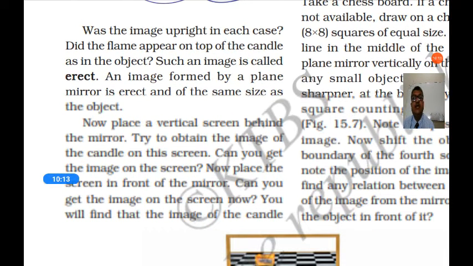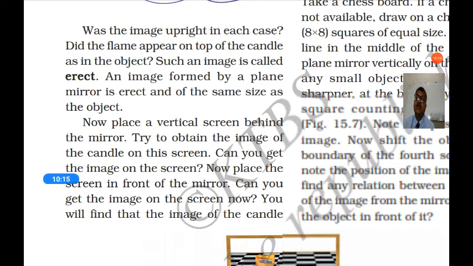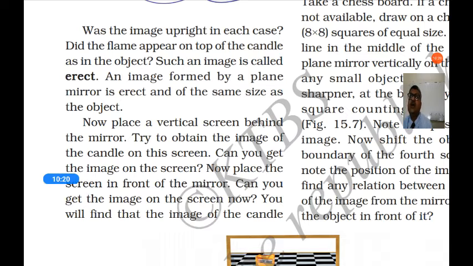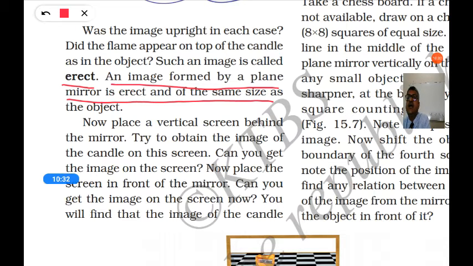And now study the characteristics of the image formed in the mirror. The image formed in the mirror is upright, meaning it is straight. Such an image is called an erect image. An image formed by a plane mirror is erect and is of the same size as the object.